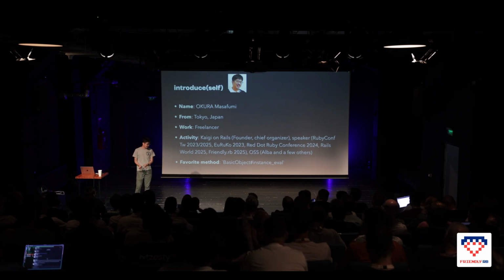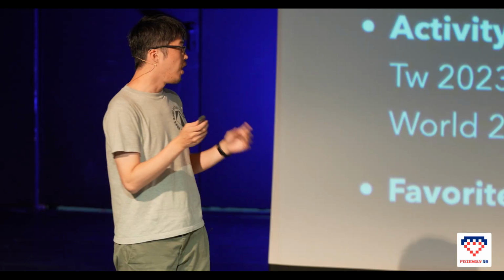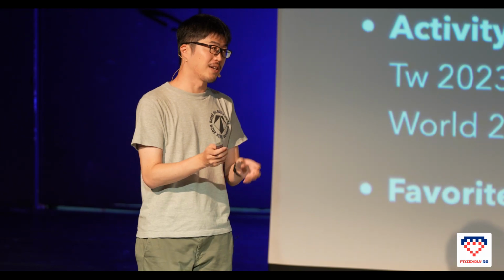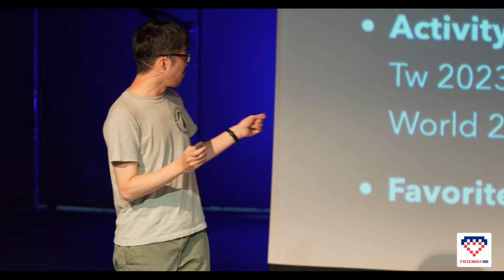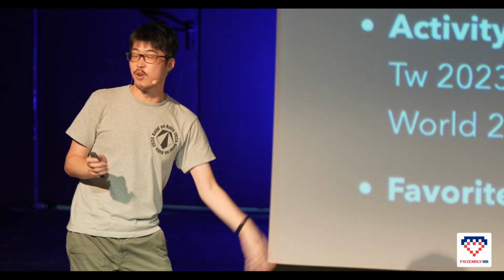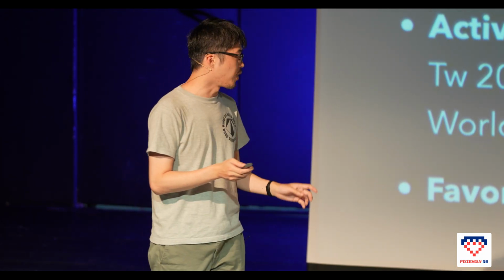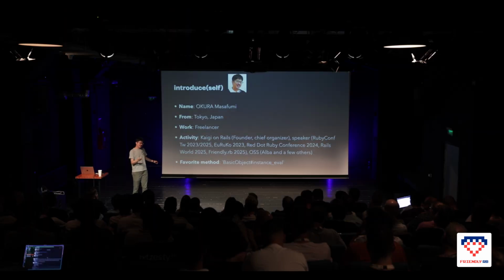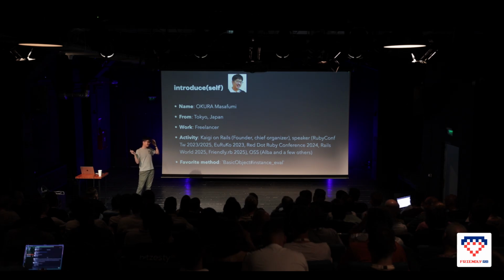I work as a freelancer, but I'm known as the founder and chief organizer of KIG on Rails, which I'll talk about a little later. I've spoken at RubyConf Taiwan, Euruko, Red Dot Ruby Conference, Rails World, a week ago, with a different topic, and Friendly.rb. I do some open source work, such as Alba, which I'll talk about maybe tomorrow. My favorite method is instance_eval, because it's indispensable for metaprogramming. I like metaprogramming and DSLs so much.